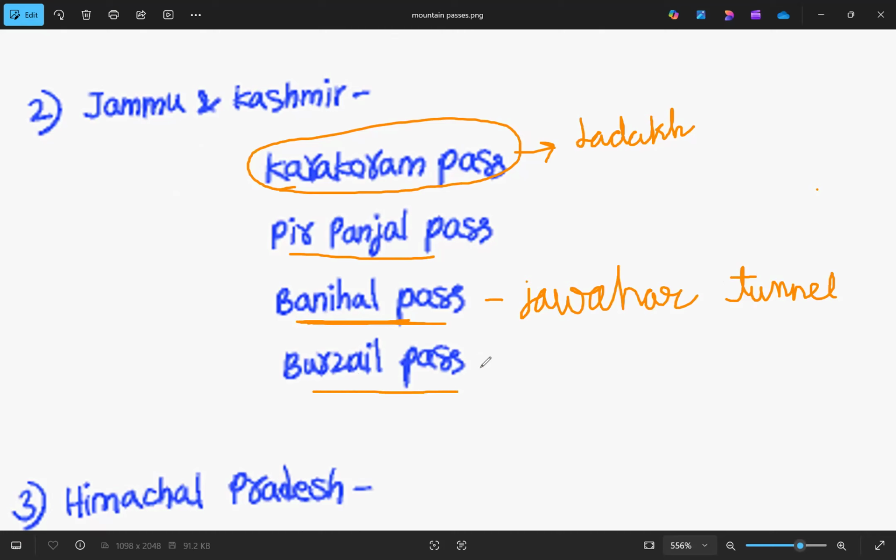Burjil Pass connects Gilgit and Srinagar. If you know, there are two areas that have been occupied by Pakistan, that is POK, Pakistan Occupied Kashmir, and also we have Gilgit Baltistan. So this Burjil Pass connects both Gilgit and Srinagar.